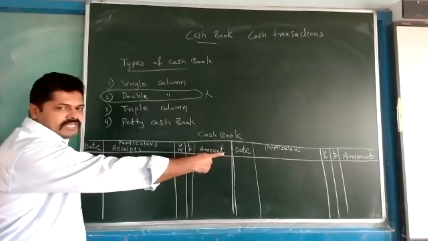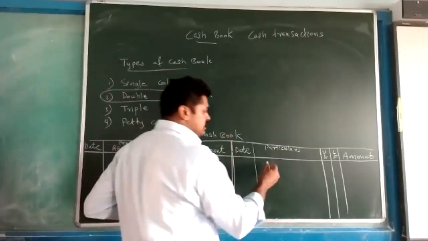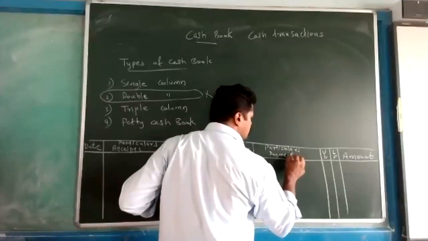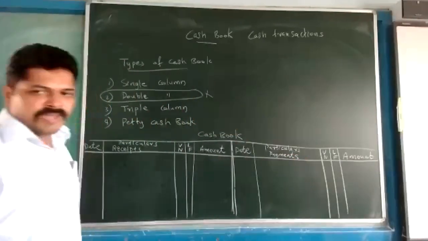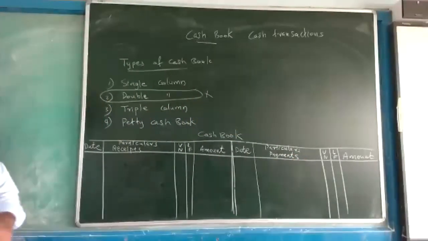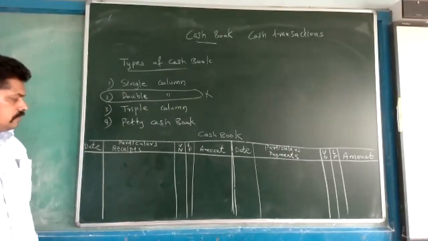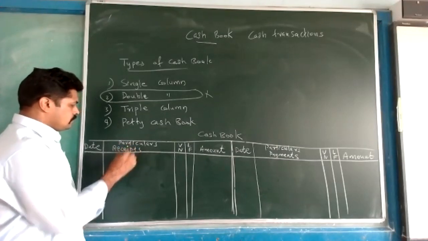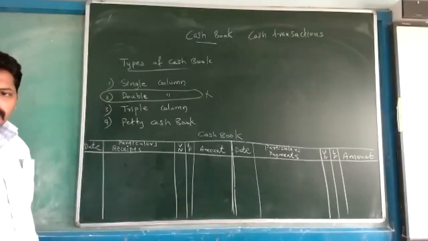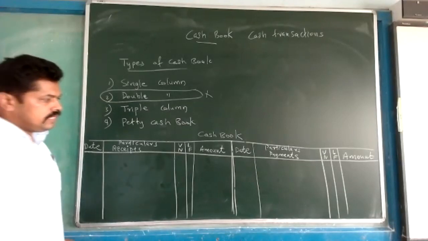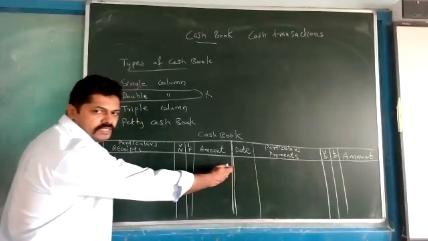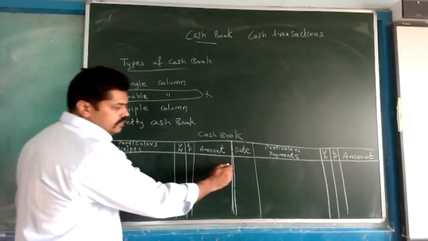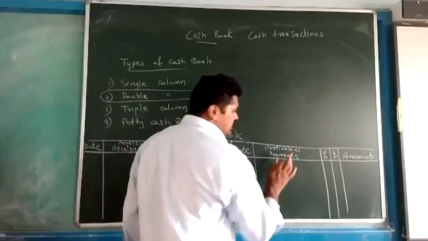And the other particulars column is payments. Listen, from this middle line to the left hand side is known as the receipt side, and from the middle line to the right hand side is known as the payment side.